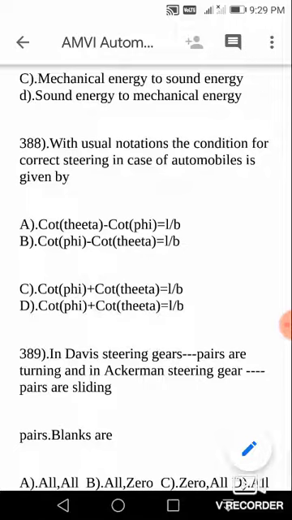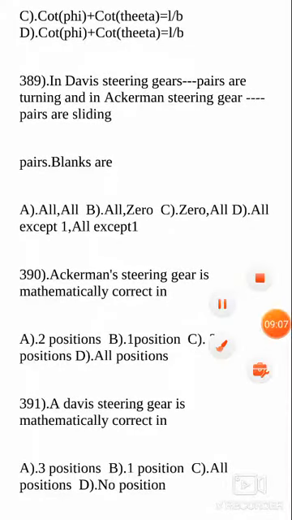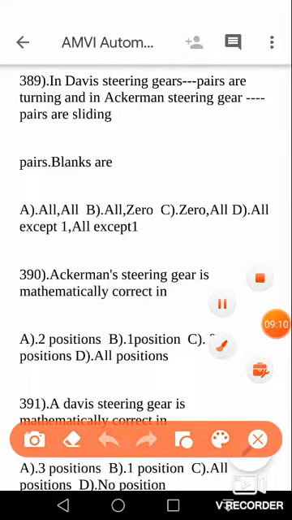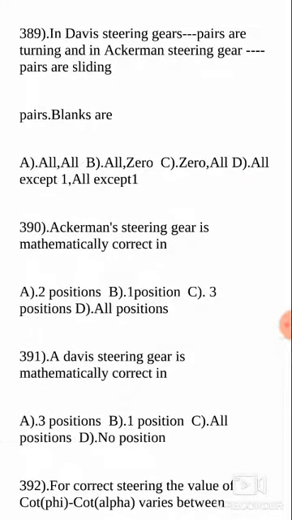So please doubt such type of options where you get some unknown words, like "all except". You can eliminate these bits very conveniently, right. So the last one is not correct. As far as this question is concerned, in Ackermann steering gear, all the pairs are turning. Ackermann turning, Davis sliding. So your answer is, let us say, C. You can correct this bit.